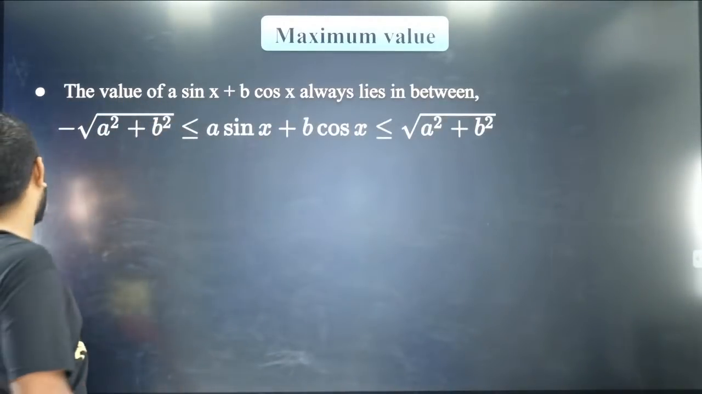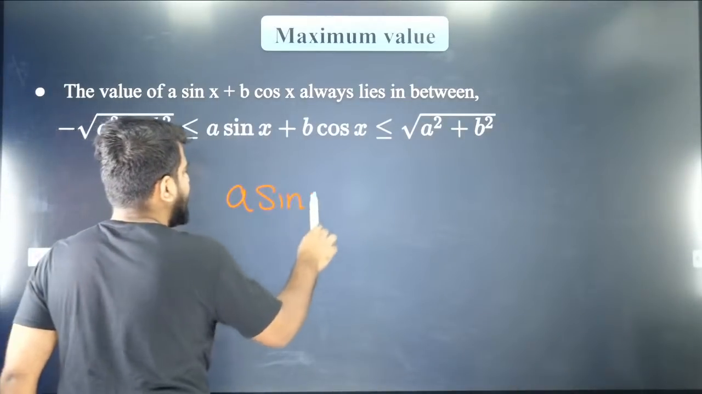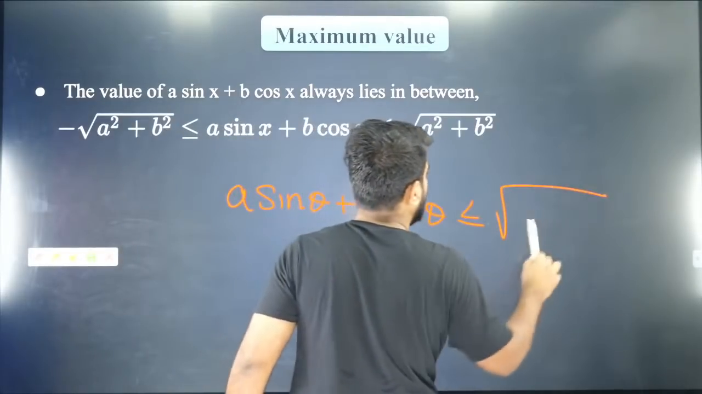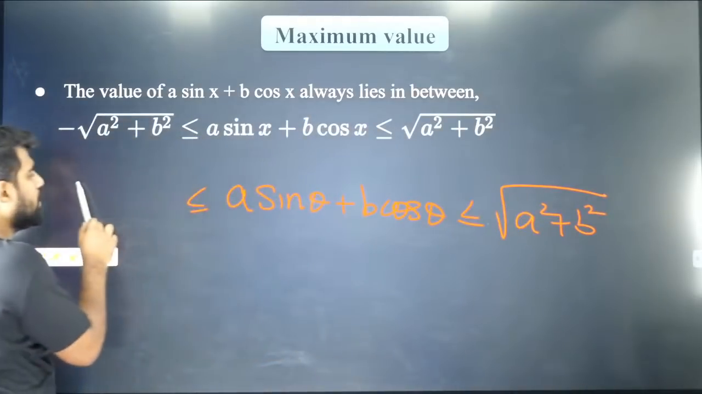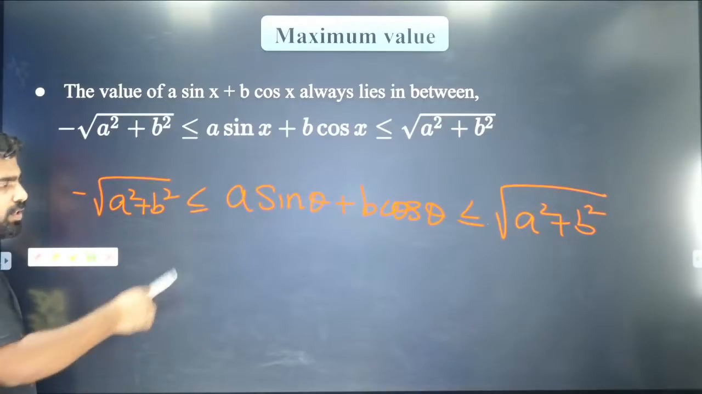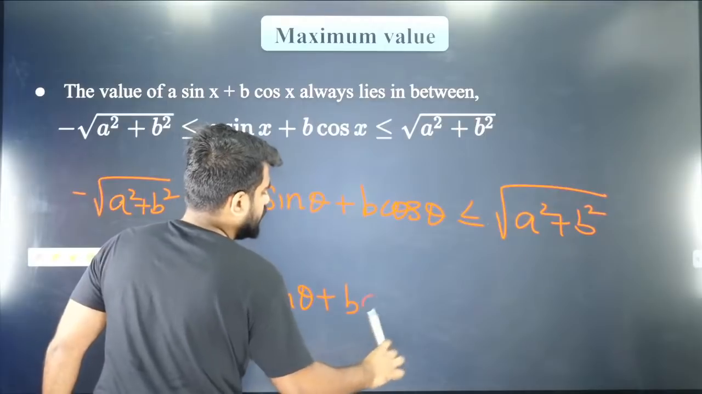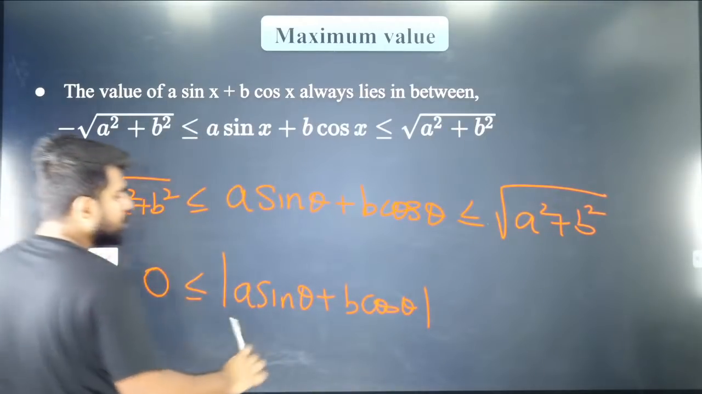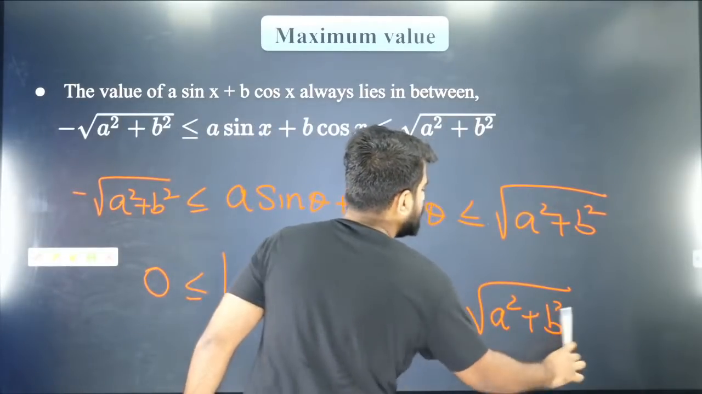What is the maximum value of this expression? So trigonometry is also important. I'm sure you guys know a sin theta plus b cos theta. The maximum value of it is root of a square plus b square, and the minimum value of it is equal to minus root of a square plus b square. Okay? And if they ask you modulus of a sin theta plus b cos theta, then please remember it will not be from minus, it will be from 0. So it will be from 0 to root of a square plus b square. Okay? You should be very sensible.